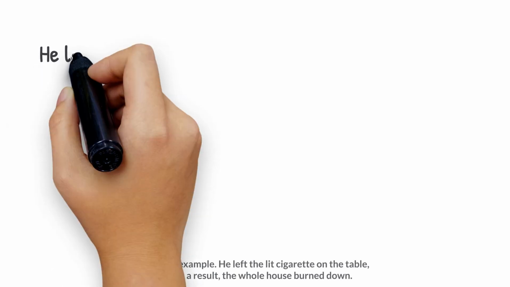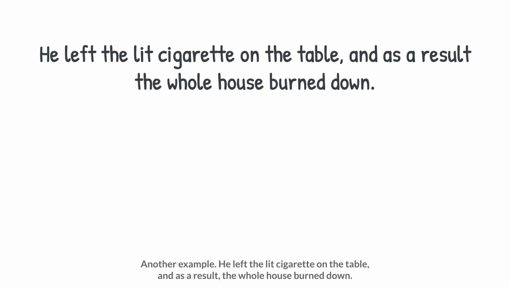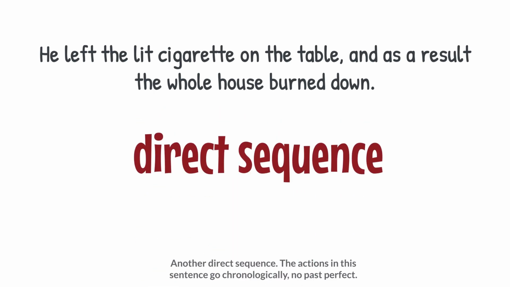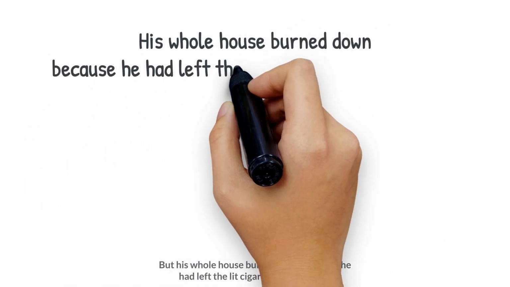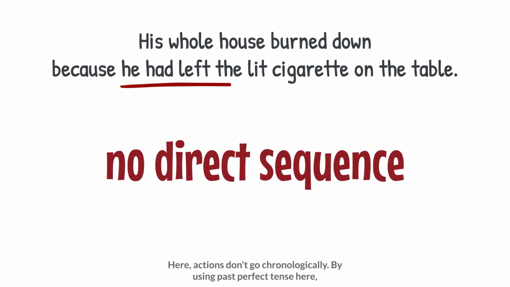Another example, he left the lit cigarette on the table, and as a result, the whole house burned down. Another direct sequence. The actions in this sentence go chronologically, no past perfect. But his whole house burned down because he had left the lit cigarette on the table. Here, actions don't go chronologically. By using past perfect tense here, we mean that he left the cigarette on the table before the house burned down.